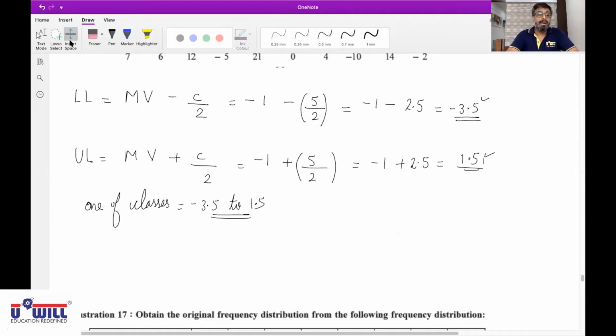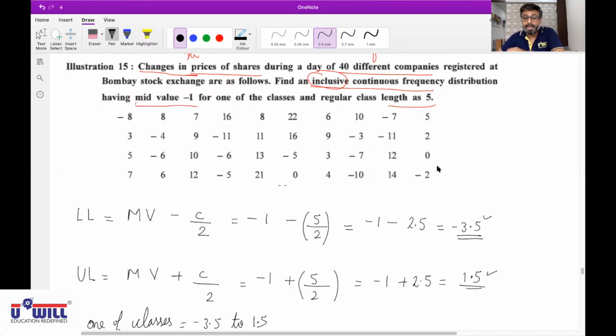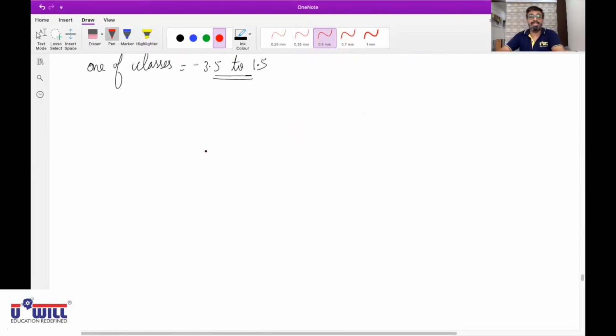Now, how will we find the other classes? All of you understand this properly. Daria Nikam, unmute yourself. Which is the lowest observation? -11. Very good. All of you circle it. -11 is the lowest observation. And Daria, which is the highest observation? 22. All of you mark this. Lowest -11, highest 22. Mute yourself.